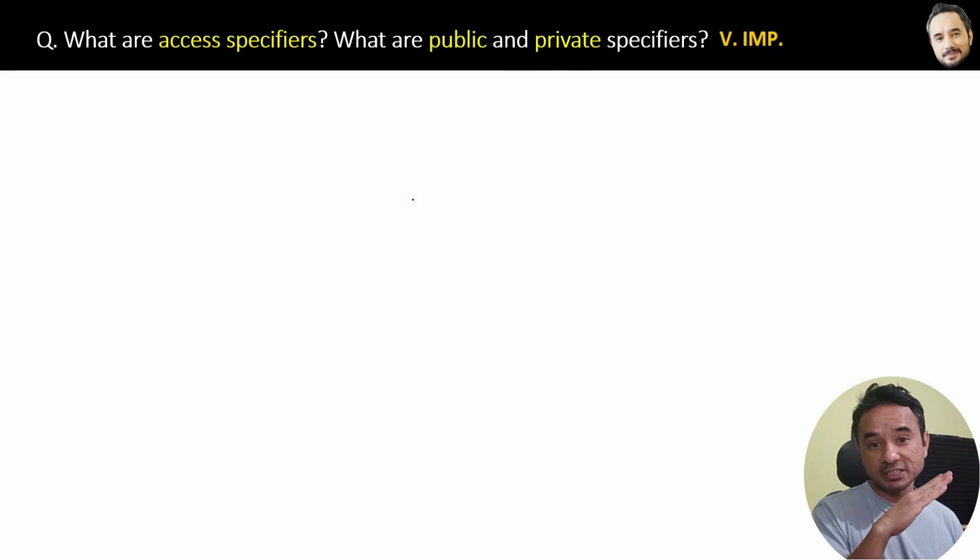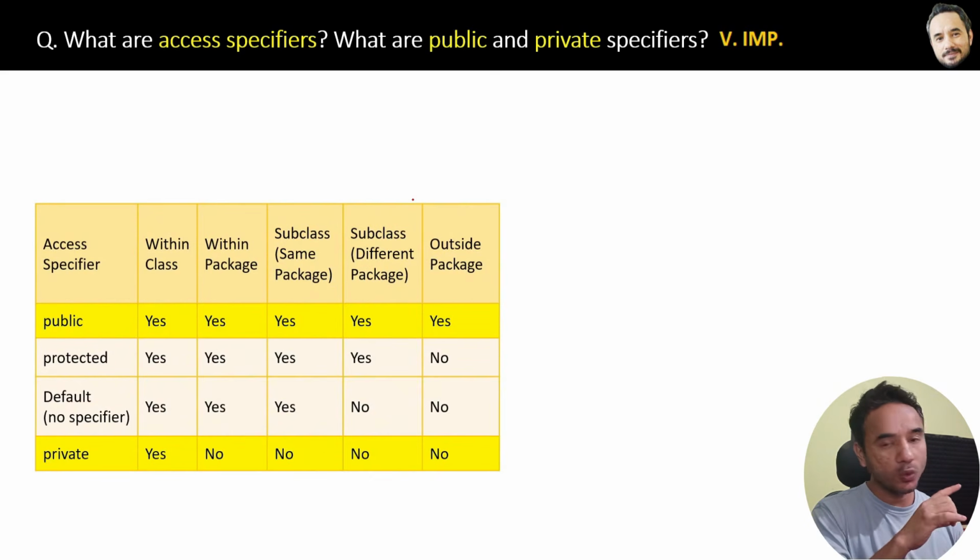What are access specifiers? What are the public and private specifiers? Again, a very important question. Here is the table and we have 4 types of access specifiers: public, protected, default and private. Right now I will explain only the public and private, and default and protected in an upcoming question. So let's first see the code example quickly.